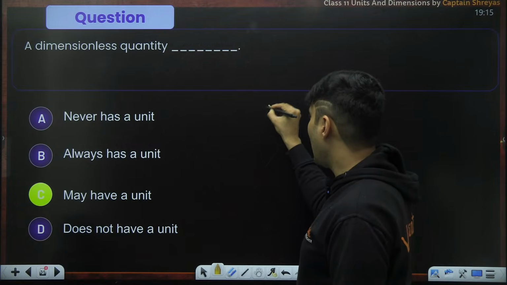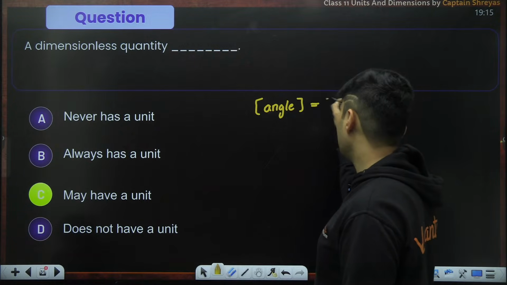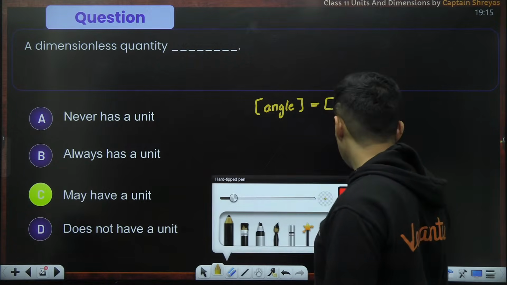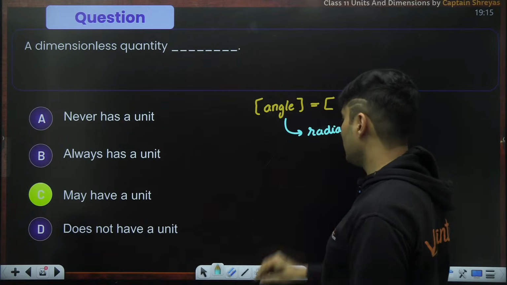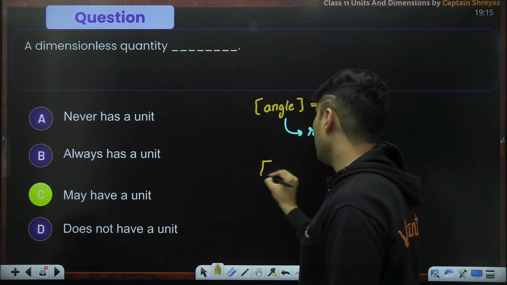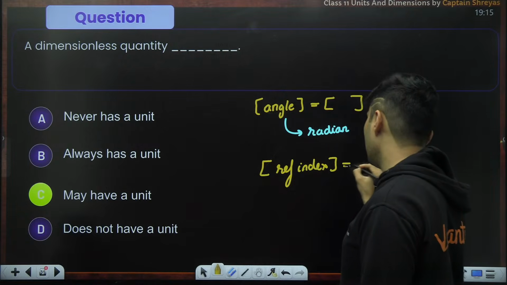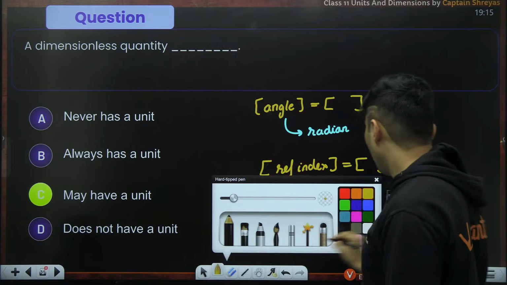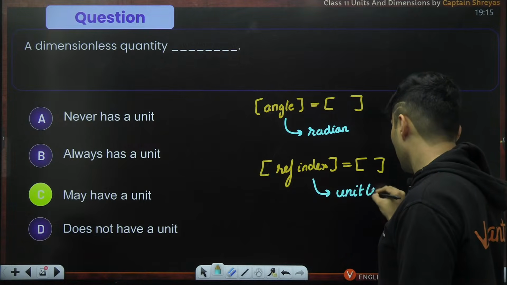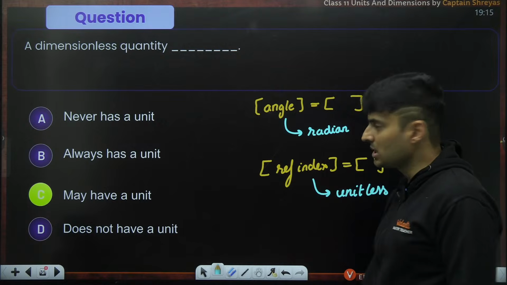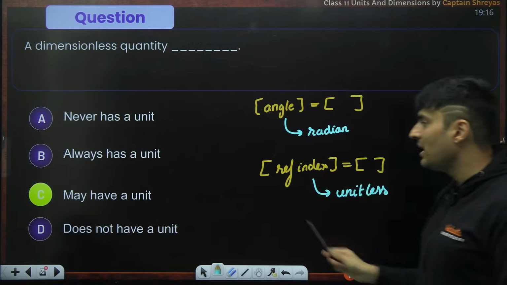Example, say angle. If you see, the dimension of it is nothing, no dimension. But there is definitely a unit: radian. But if you take the quantity of refractive index, it is dimensionless, and it is also unitless. There is no unit for refractive index. So it can have a unit, it cannot have a unit. So it may have a unit.